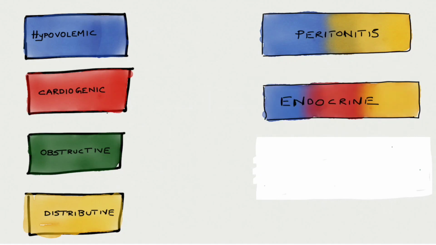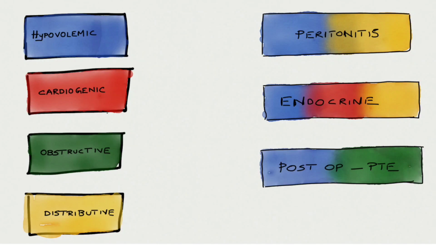Another example is an endocrine shock. For example, in Addisonian crisis, there will be a component of hypovolemia, a component of decreased myocardial contractility which results in cardiogenic shock, and a decreased vascular tone which results in distributive shock. Another example is a post-operative patient with pulmonary thromboembolism. There will be an element of hypovolemia and an element of obstructive shock. So shock can occur in combination as mixed shocks. It is our work to identify which combinations of shock are present in a patient.